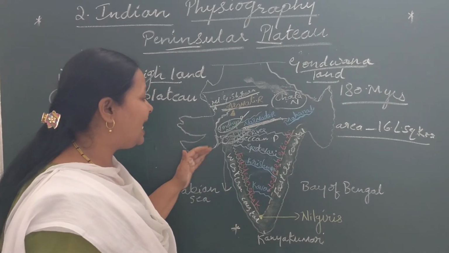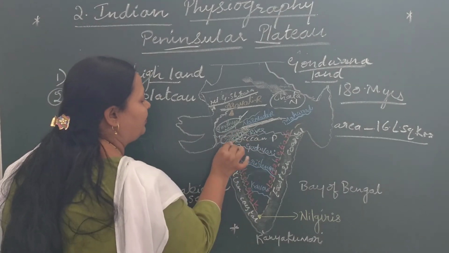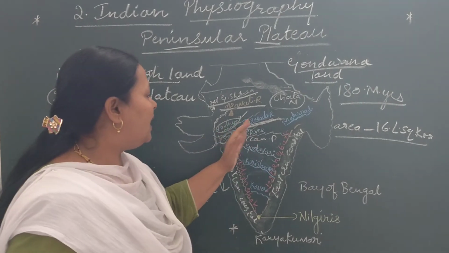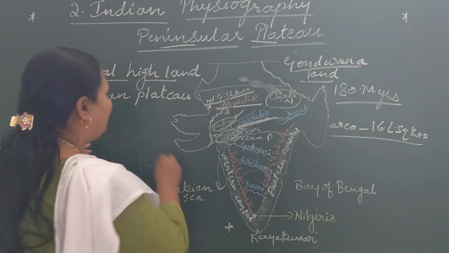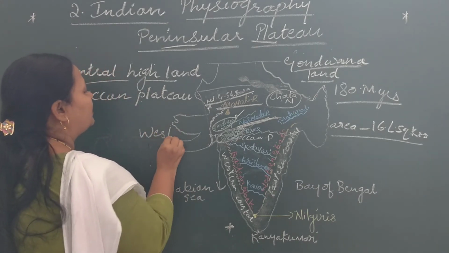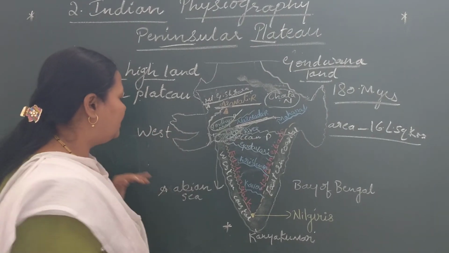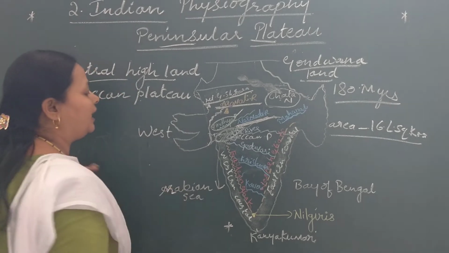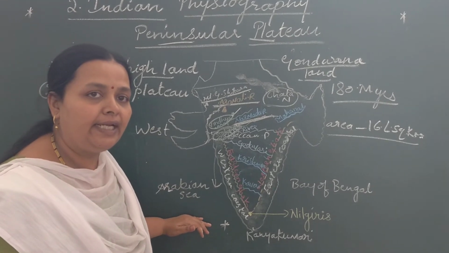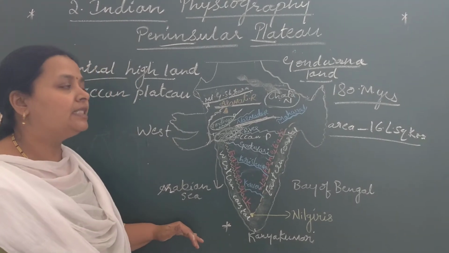This is the Tapi river. Narmada and Tapi are west flowing rivers, and they drain into the Arabian Sea.